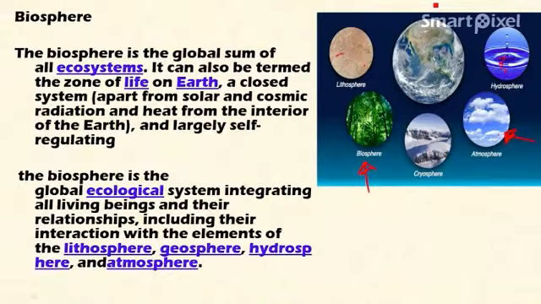So the biosphere is the global ecological system integrating all the living beings and their relationships. Okay, it integrates all living beings and their relationship with themselves, as well as interaction with the lithosphere, geosphere, hydrosphere and atmosphere. So living beings utilize the atmosphere for survival, because they take oxygen from the atmosphere and give out carbon dioxide. So it has interaction with the atmosphere. In the hydrosphere it uses water, so it is also having interaction.